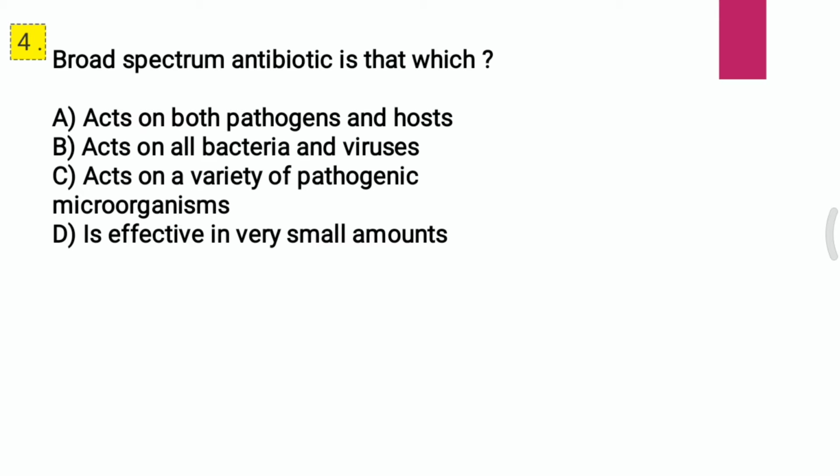Question 4. Broad spectrum antibiotic is that which: A, acts on both pathogen and host; B, acts on all bacteria and viruses; C, acts on a variety of pathogenic microorganisms; D, is effective in very small amount. I repeat the question. Broad spectrum antibiotic is that which? And the correct answer for the fourth question is C, that is acts on a variety of pathogenic microorganisms.